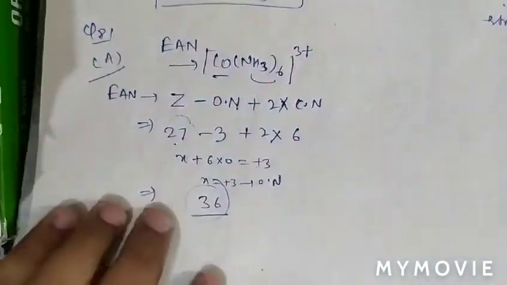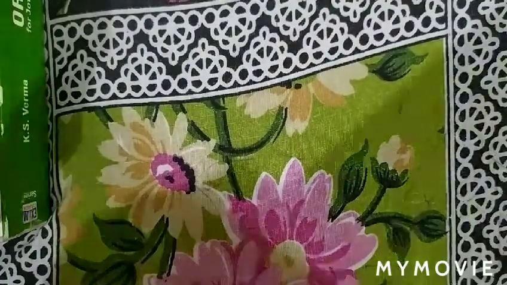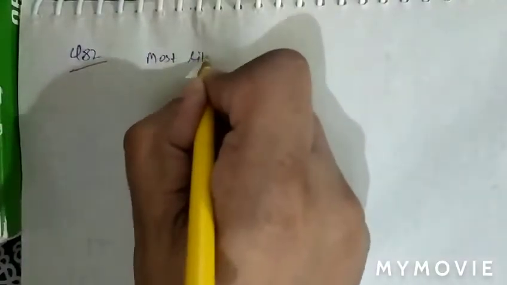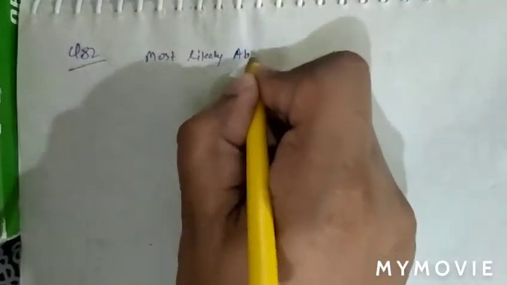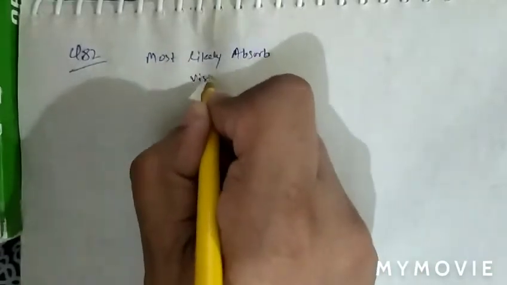See question number 82. In question number 82, what is given there? Which of the following complexes will most likely absorb visible light?